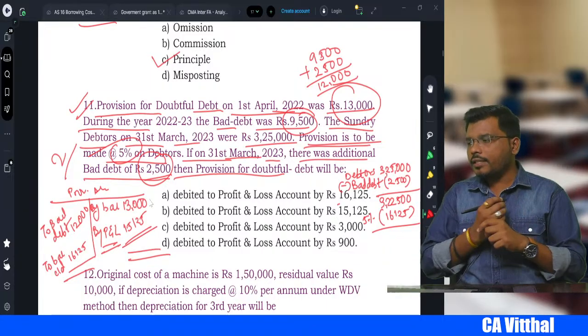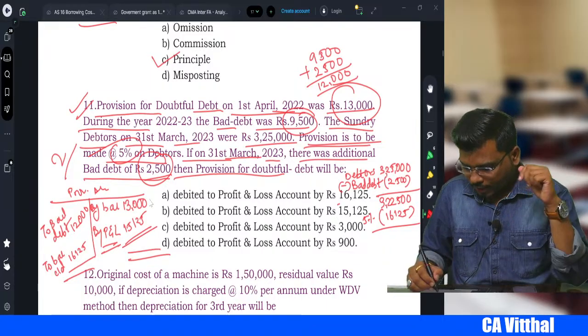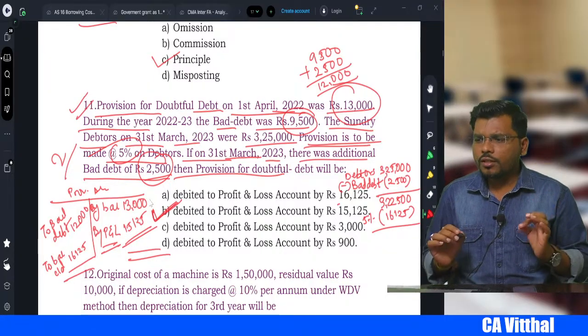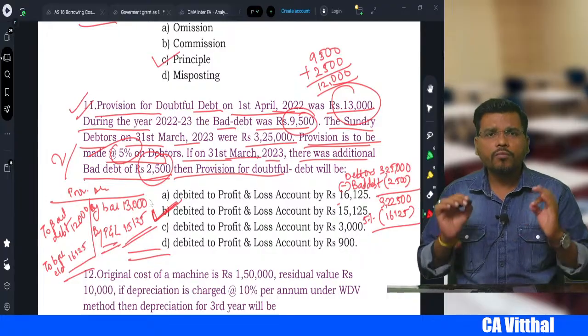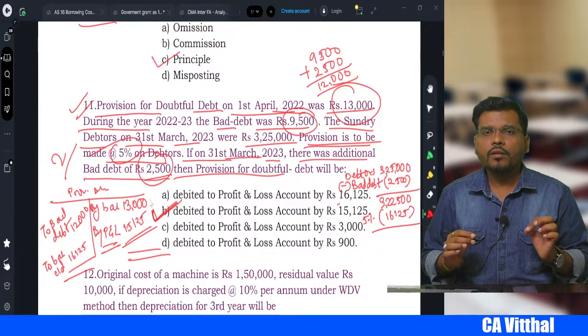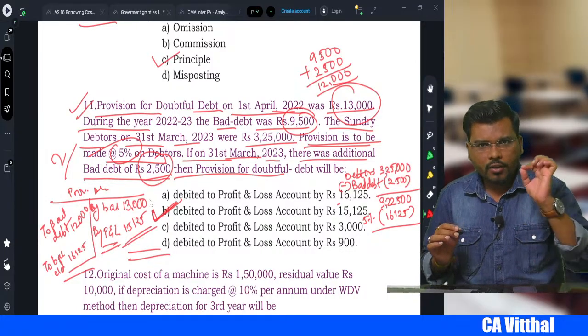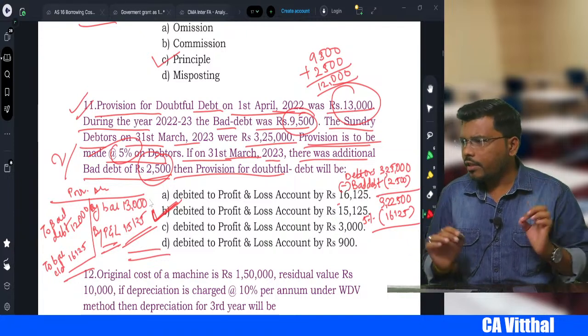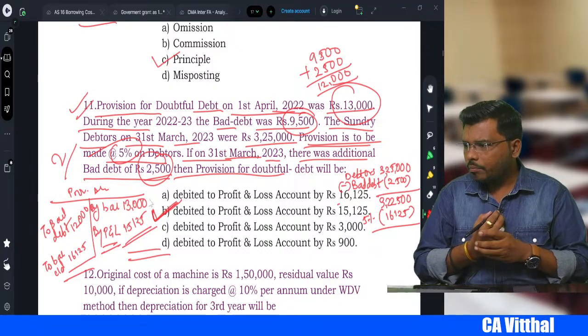So which option is correct, my dear student? Option B is the correct option. This question is very, very important from the exam point of view. You mark my word, what I'm telling you.